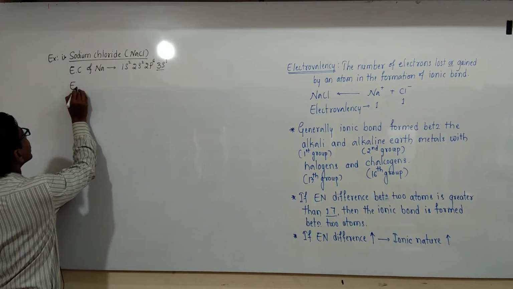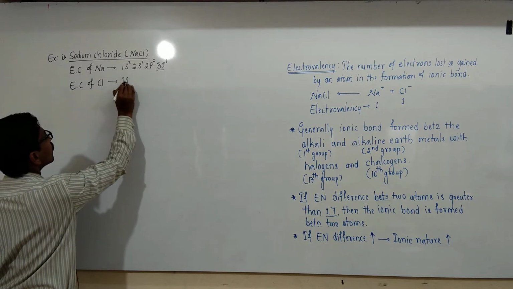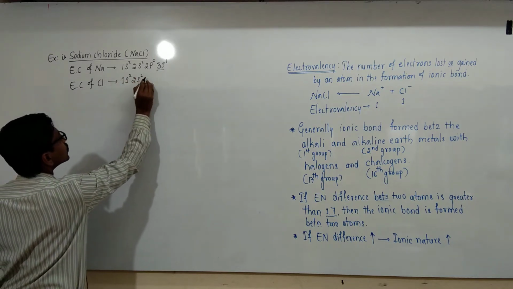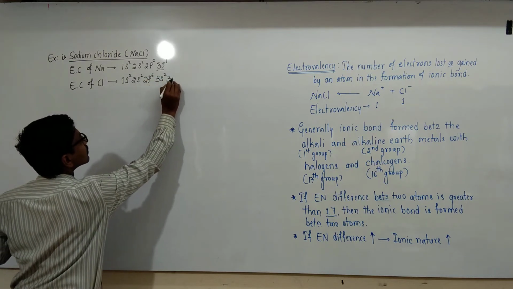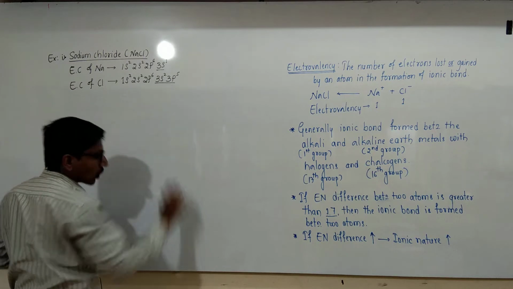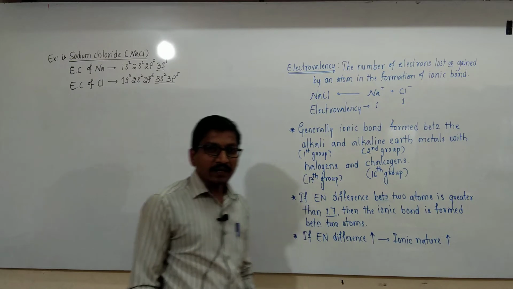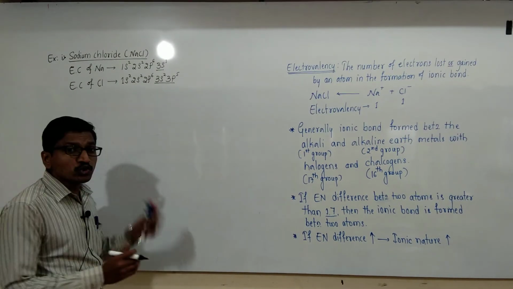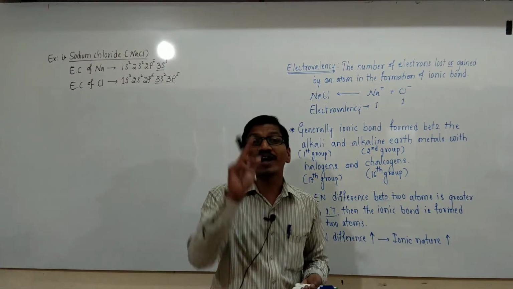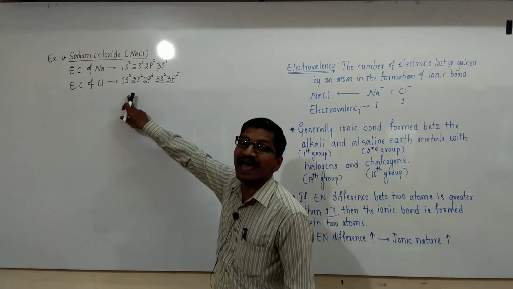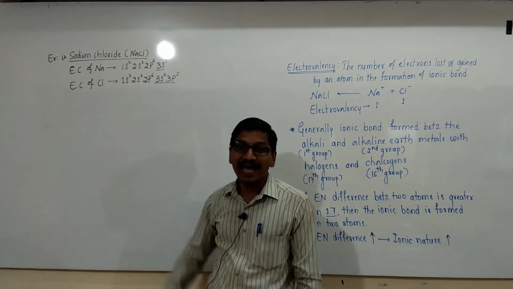And the electronic configuration of the Cl atom is 1s2, 2s2, 2p6, 3s2, 3p5. Chlorine contains 7 valence electrons, and the sodium atom transfers its one valence electron to the chlorine atom, and it forms sodium ion and chloride ion.